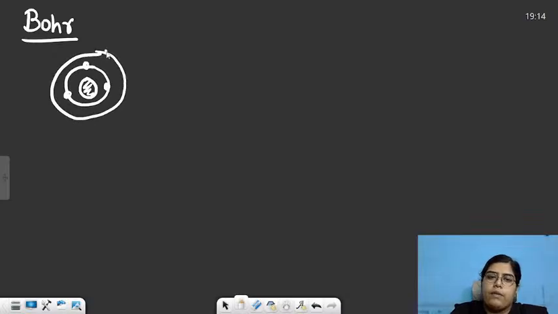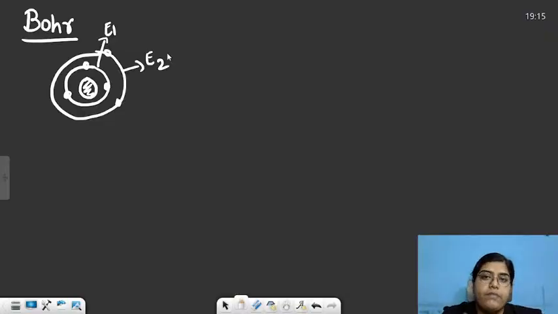And what do we mean by fixed orbits? Fixed orbit means energy of each of these orbits, if I say E1, E2, energy of each of these orbits in which the electrons will revolve will be fixed. It will be a very particular and a very specific value, and any electron revolving in the path of a fixed orbit, that electron will not actually radiate any energy, right?